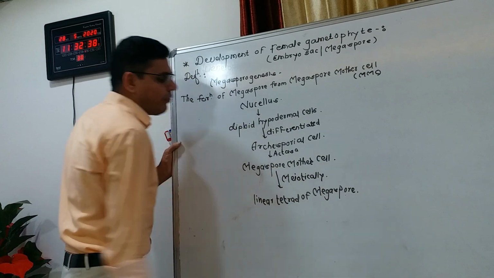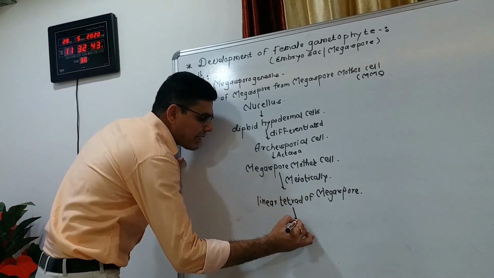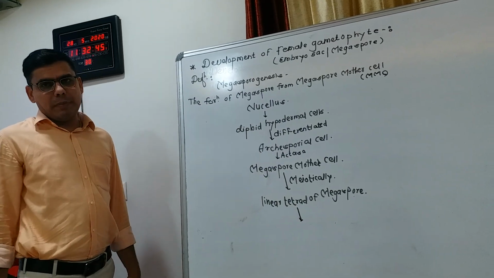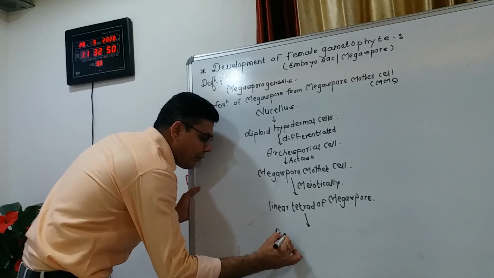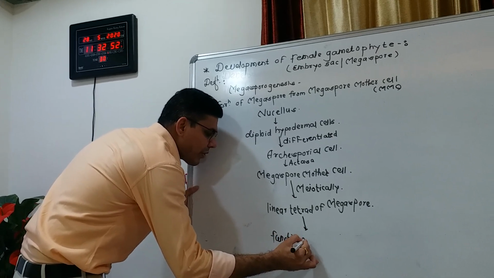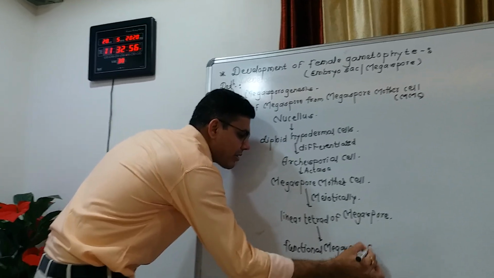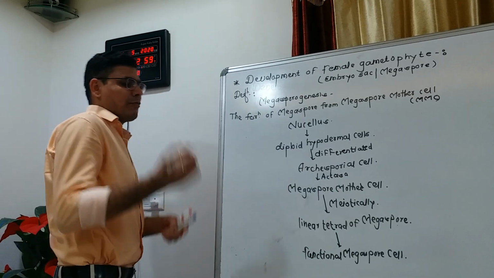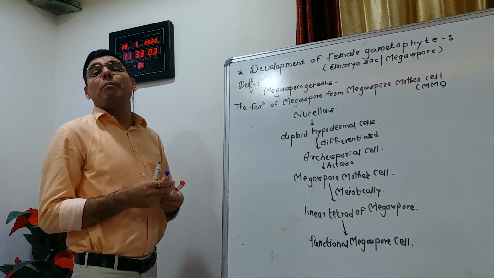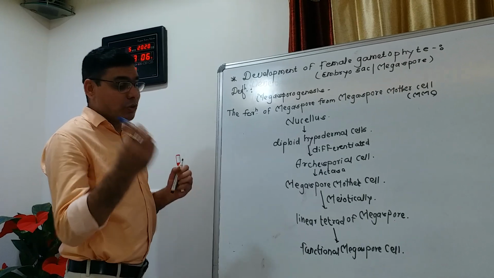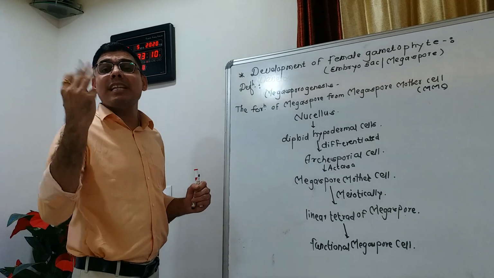In the linear tetrad, the upper three cells degenerate and the lower cell acts as the functional megaspore cell, and the nucleus of the functional megaspore cell divides mitotically. The nucleus divides mitotically thrice, that means 3 times.